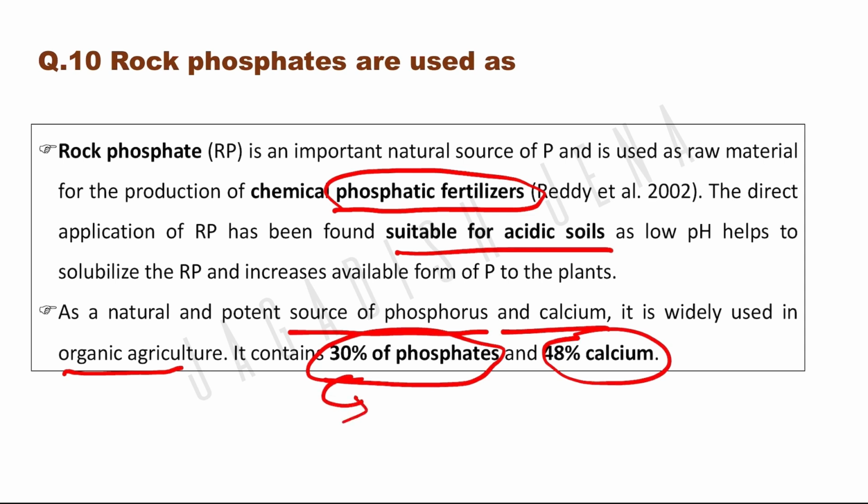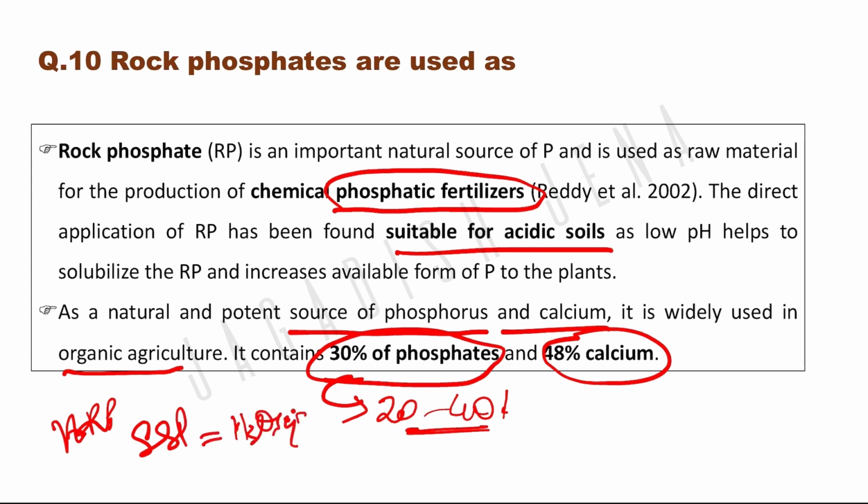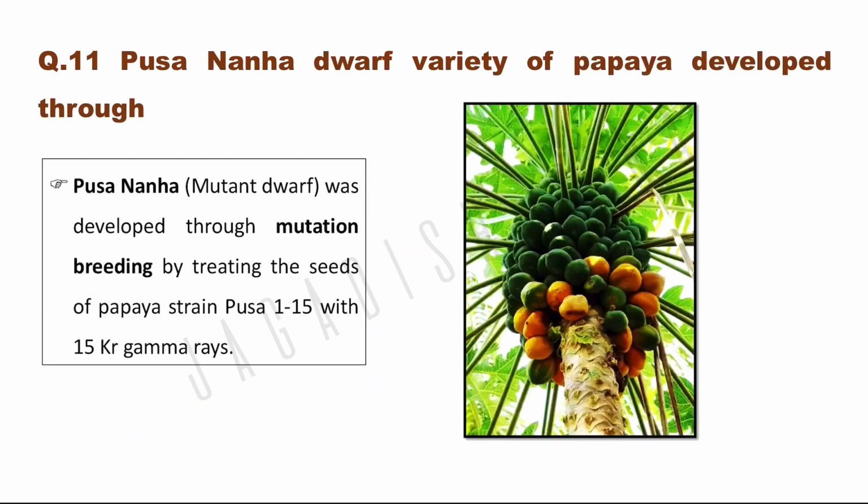So the phosphorus content depends on where you are mining that rock phosphate. It varies from 20 to 40% phosphorus content. And where else is rock phosphate used? Acidulated rock phosphate is used for production of SSP by adding H2SO4 to rock phosphate. Okay, SSP is synthesized by adding H2SO4 to rock phosphate.